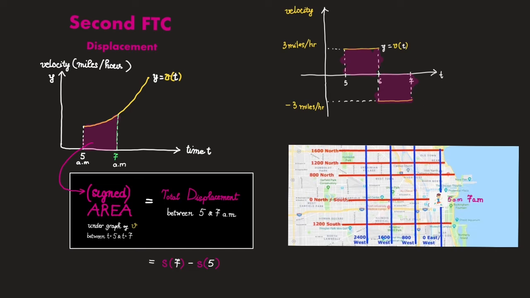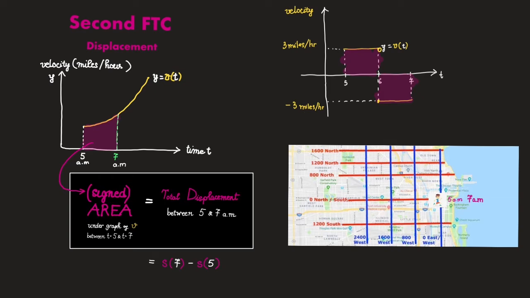A possible picture for this situation is as follows. For simplicity, let's suppose that before you needed to pee, you were running with a constant speed of 3 miles per hour. I guess running here is in quotation marks. So you keep that same speed all the way until 6 a.m., when you suddenly realize that you need to pee, so you run back home with the same speed. Now, since you are running in the opposite direction, your velocity would be minus 3 miles per hour.